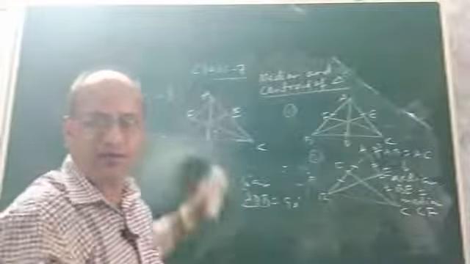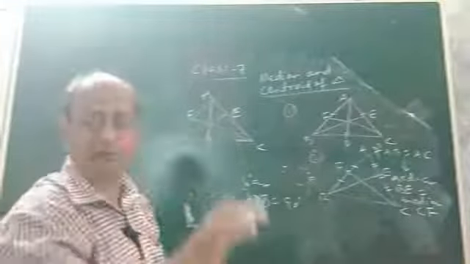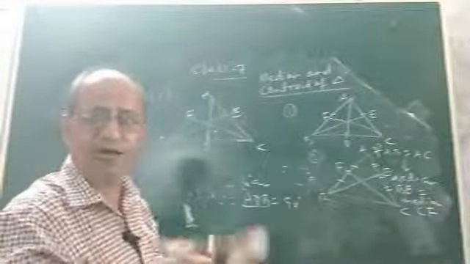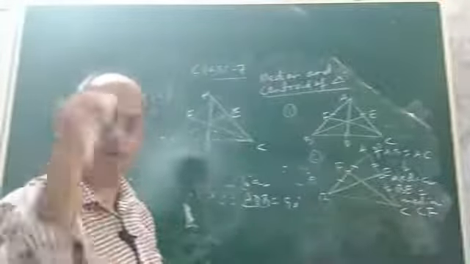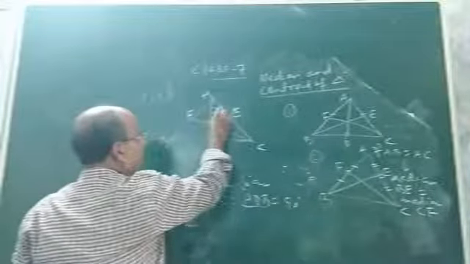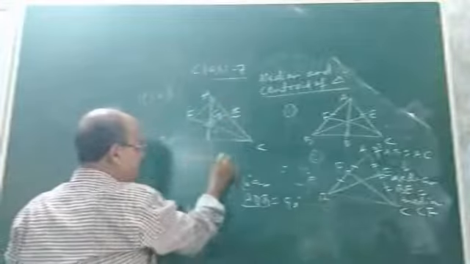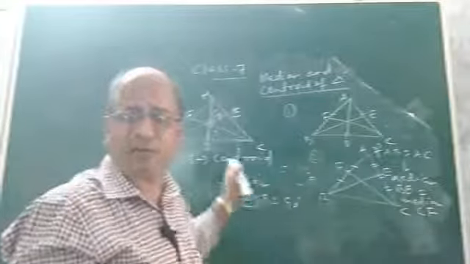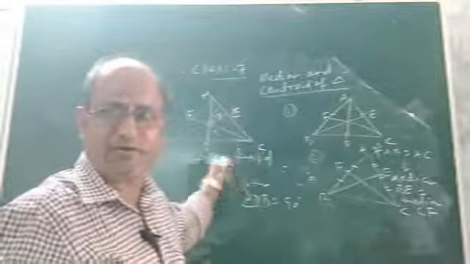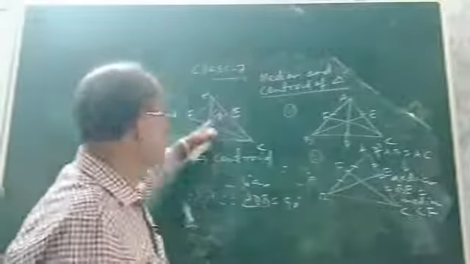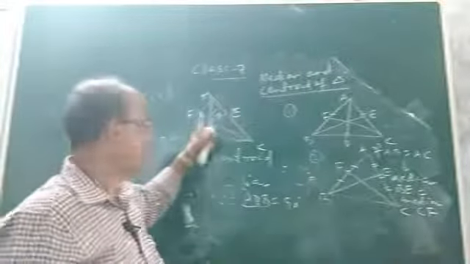As I told you few minutes ago, the three medians of a triangle pass through a common point. They are concurrent lines passing through a common point known as the point of concurrence. And this point of concurrence, as I told you, is G. What is G? G is called the centroid. The point of concurrence of all the three medians of a triangle is known as your centroid, as I have already discussed and defined very clearly just a few minutes ago.